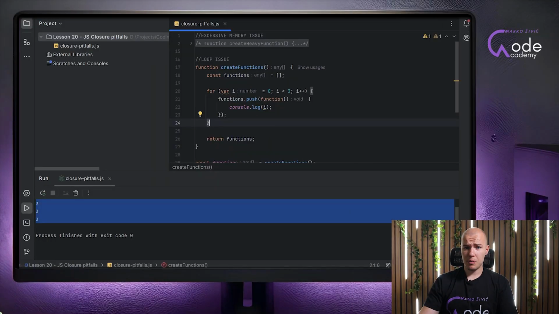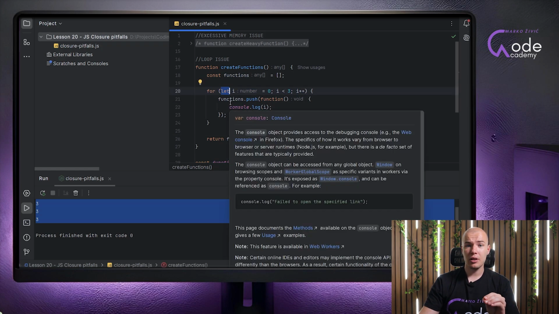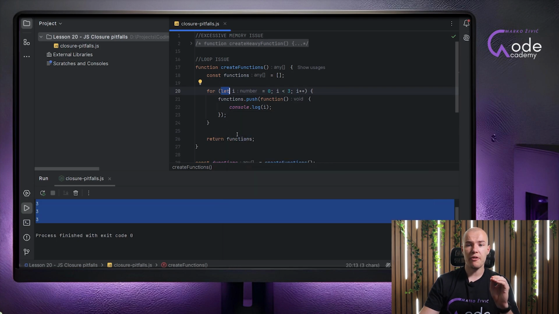And the solution to this problem is very simple. We're just going to use let instead of the var keyword for our i variable. When we do that, we will have a different instance of a variable for each closure, because let will define our i variable as a block scope variable.